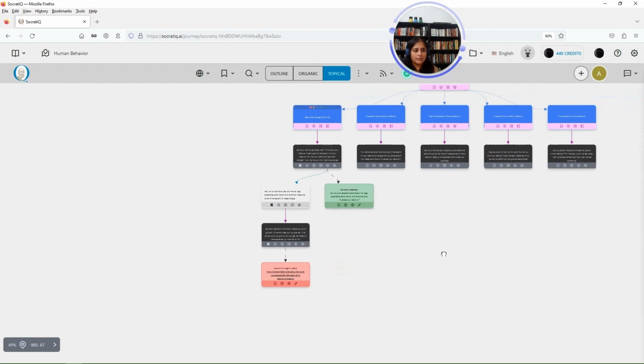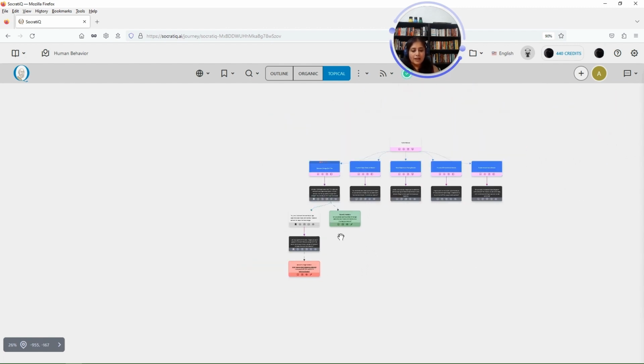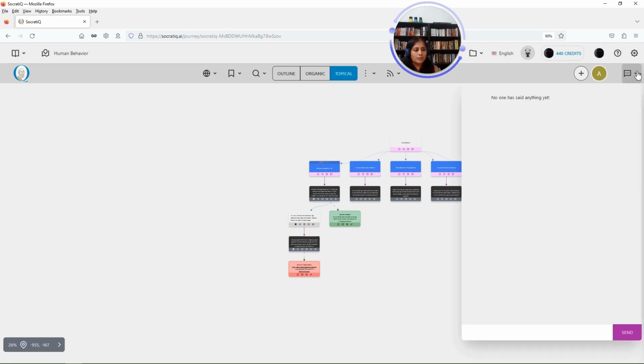So now what if I want to explore this topic? I'm having fun with this. I've added notes. I've added my response. I want to show off my response or the feedback that SocratiQ gave. What if I want to do that with a friend? Then I have to go here and copy this code, which is the join code, which then my friend will use, and go to the join exploration section in the homepage and join this. Now, whenever multiple people join an exploration, they will appear here. And if they are exploring at the same time, they can use the chat option to talk amongst each other.